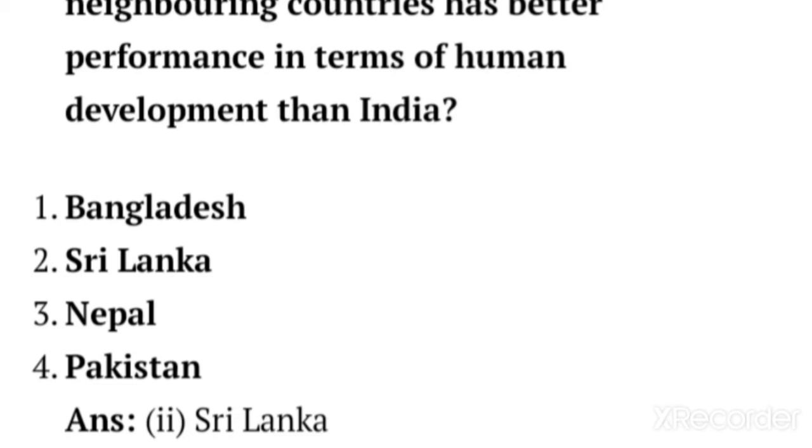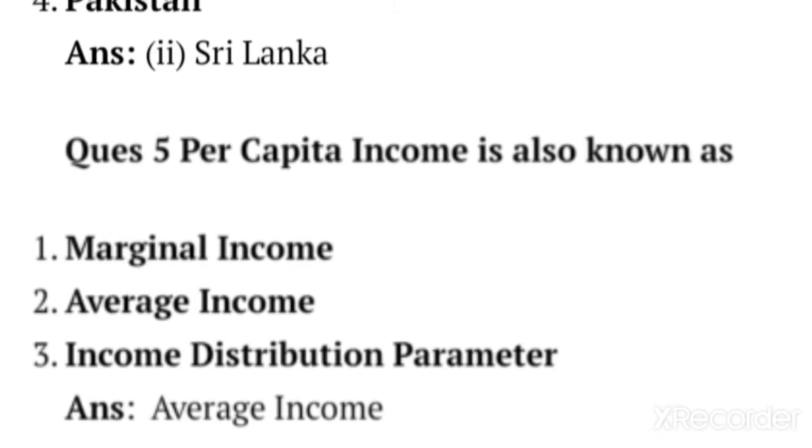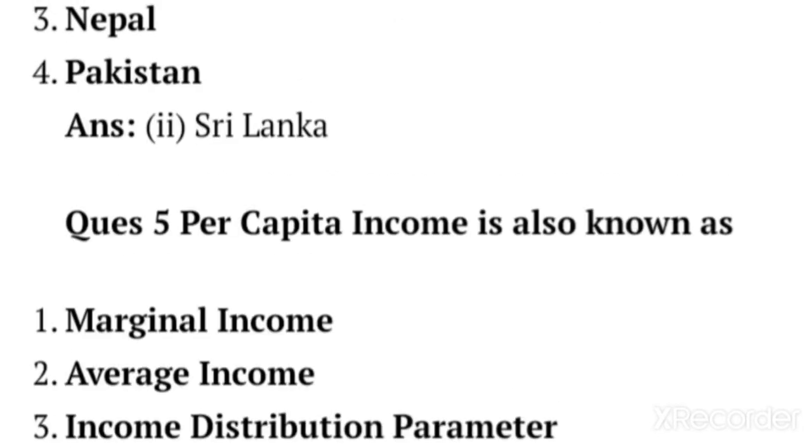Next is question number 5. Per capita income is also known as, first you see the answer. I told you very deeply about per capita income in the previous question, so I hope you will all give the answer. Per capita income is also known as, this is option number 2, average income. About per capita income I have told you in question number 3.